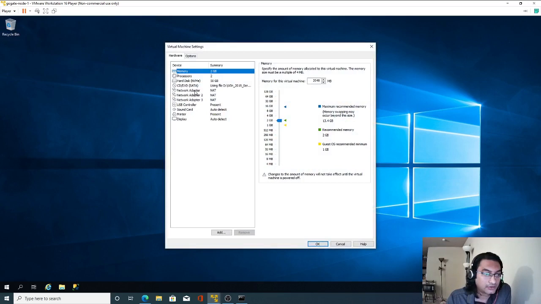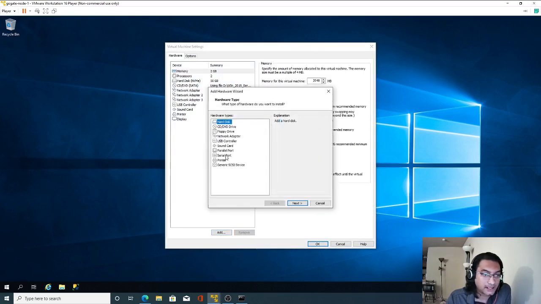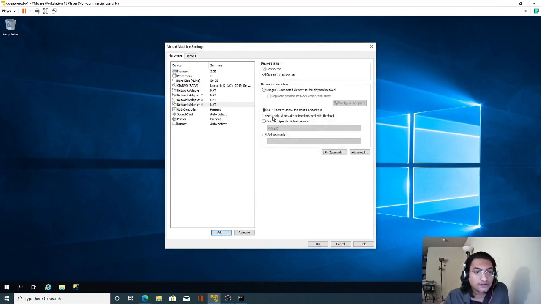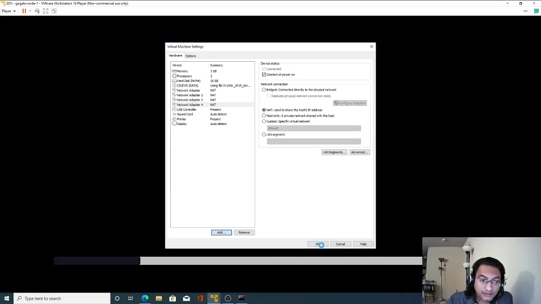I will go to add, and I will add the NIC card. Okay, finish. Now, you can see here, I have selected use to share the host IP address. So the extra NIC card which I have added now, the fourth one, will share the IP address of my host machine. I will click OK and it will restart my machine. So let's see what happens.